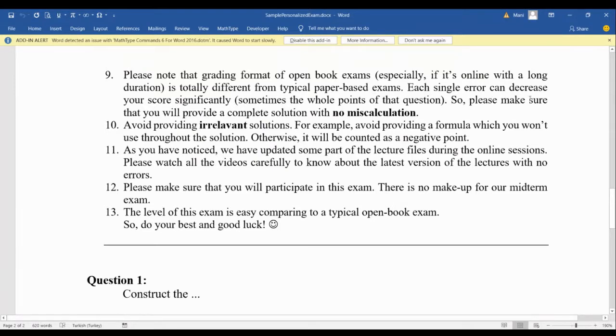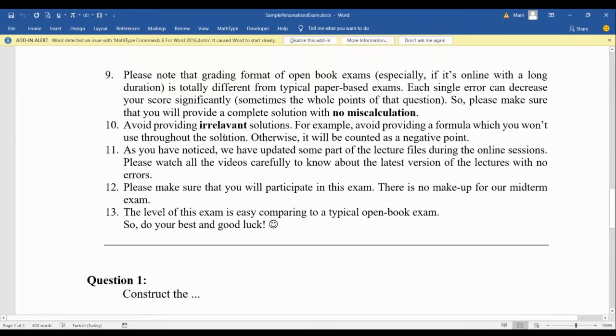Each single error can decrease your score significantly, sometimes the whole points of that question. So you see, it's very important not to make any errors. You have lots of time to double check your answers, or even check your solutions multiple times, so that there won't be any error, and avoid any miscalculation.